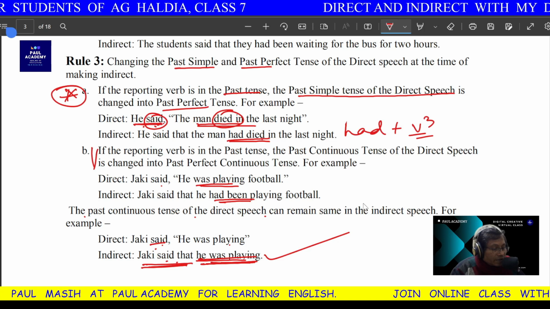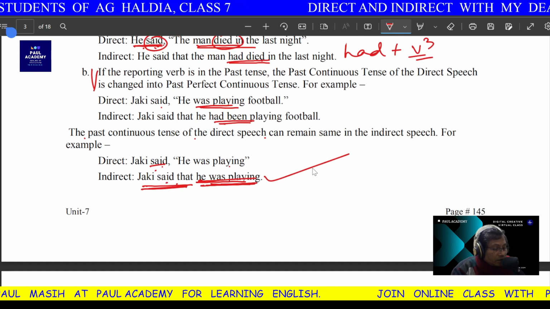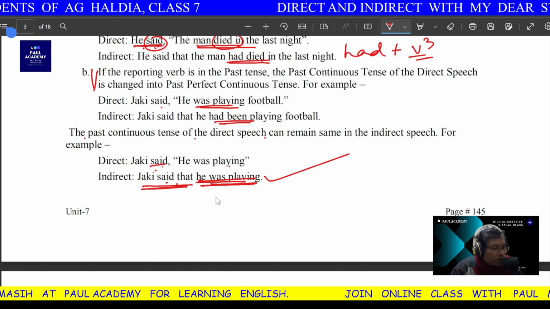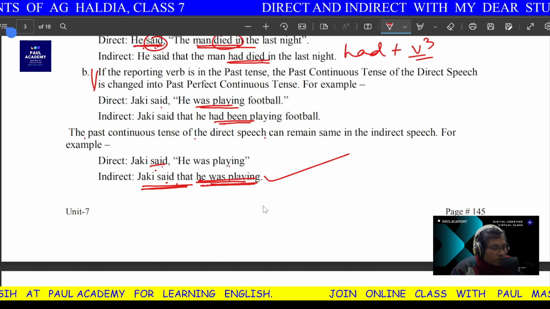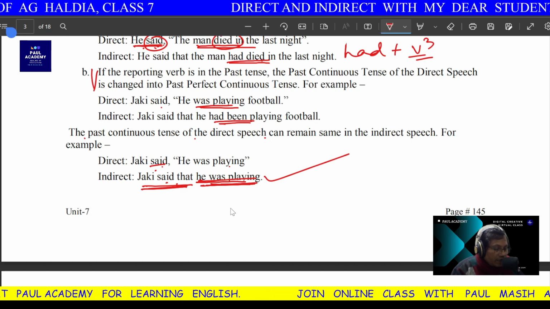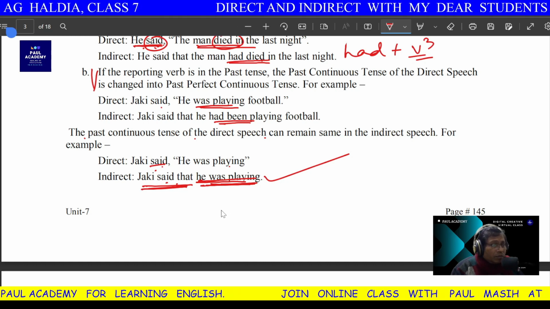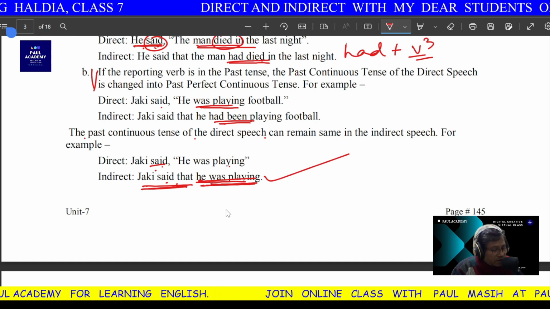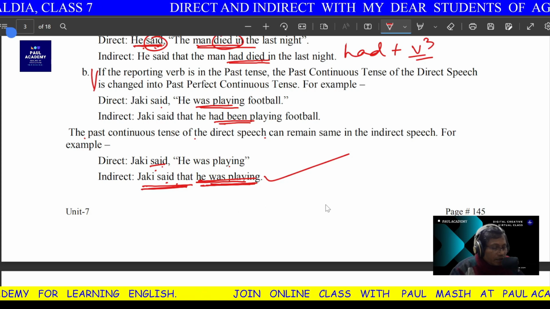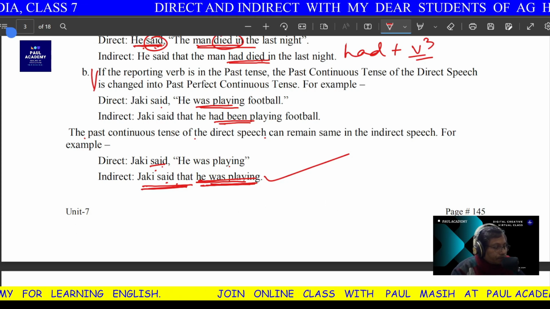For example, he said, inverted comma, the earth moves around the sun. When you are changing into indirect, you say, he said that the earth moves around the sun. Don't change the tense here in the reported speech.